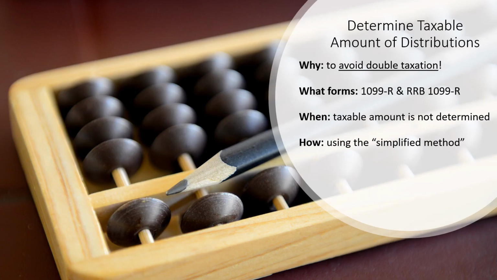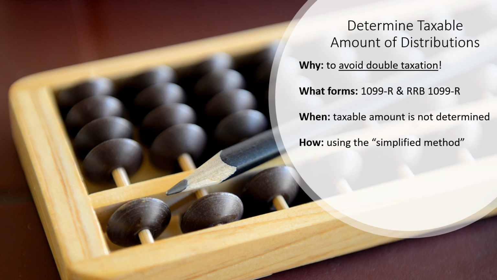So thinking back to our basic lesson on retirement income, our taxpayers are going to come to us with a 1099-R, R for retirement, or RRB 1099-R, which is a railroad retirement. Many times the taxpayer will bring the form and the taxable amount will already be determined on that form with an amount showing in box 2, and we can just enter the information directly as it appears on the form. But sometimes the taxable amount has not been determined, and that leaves us to figure out what amount of this distribution is going to be taxable.